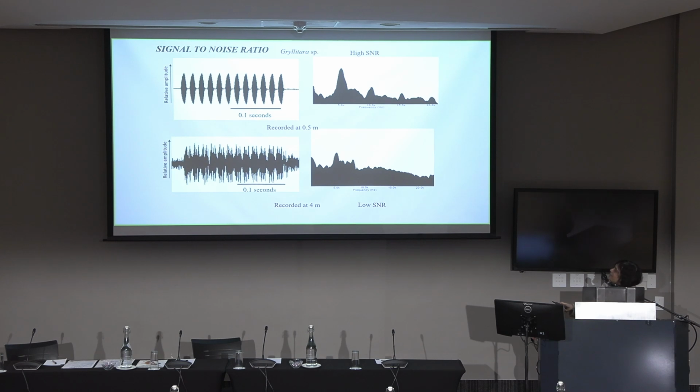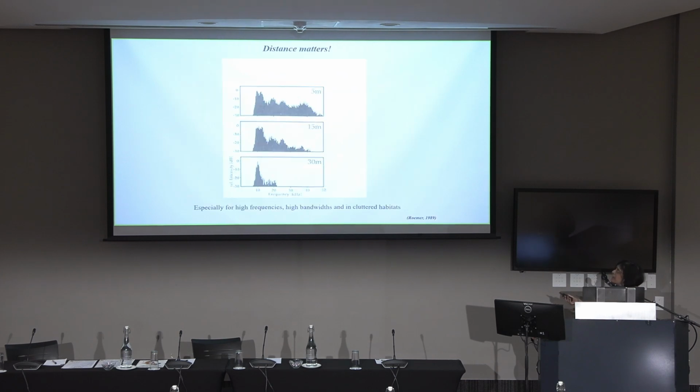And this is just to show you what signal-to-noise ratio looks like. Here is a nice cricket call played from a loudspeaker. This is recorded 0.5 meter away. And here's the same call if you just move 4 meters away. This is at a slightly lower height. And you can see how messed up it's gotten. So this has great signal-to-noise ratio. This has low signal-to-noise ratio. In the spectral representation also, you can see better peaks here and really poorer peaks here. And you want to be closer to this than to that. As I said over and over again, distance matters.